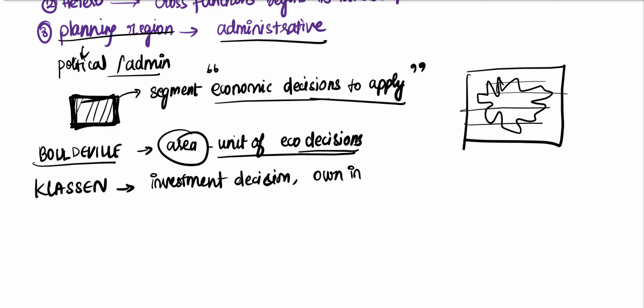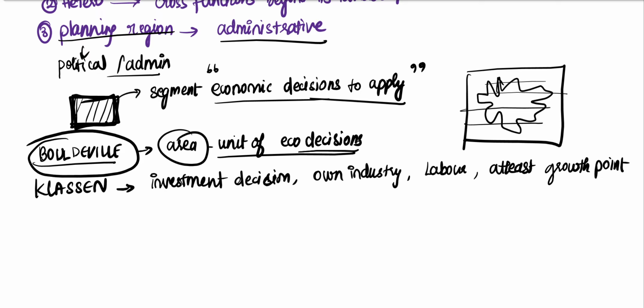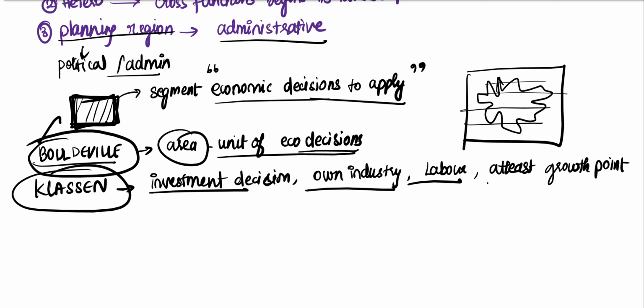So when you are going for investment, you need industry, and the necessary labor should be available in this region, and it should have a homogeneous economic structure and at least one growth point. Now we are introduced to another term, a growth point. What does Boldivile define this as? An area which is a unit of economic decision. Klassen defines it as a region which is large enough to take its own investment decision. It has its own industry, labor, and it also has a homogeneous economic structure and at least one growth point.